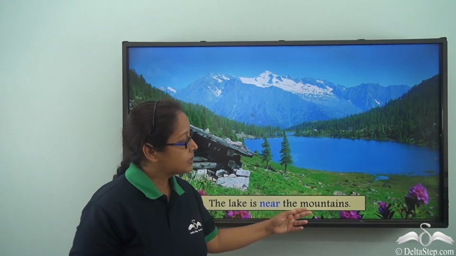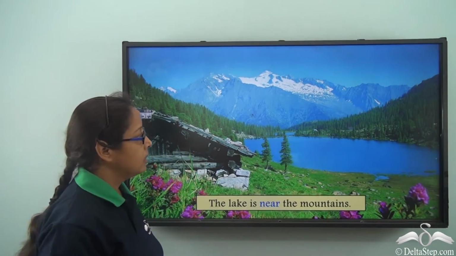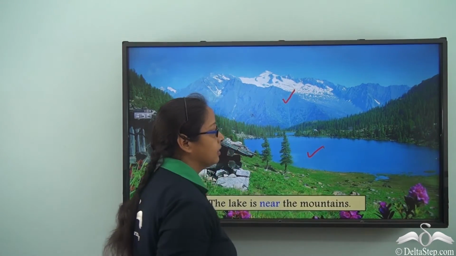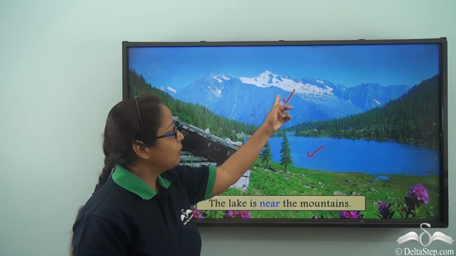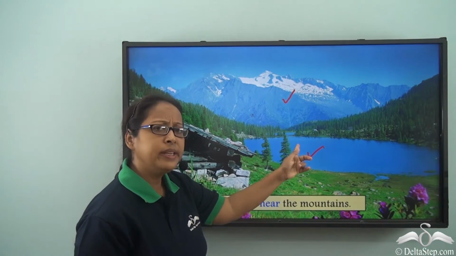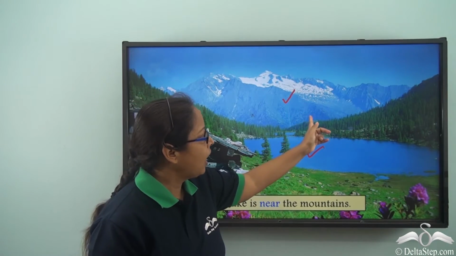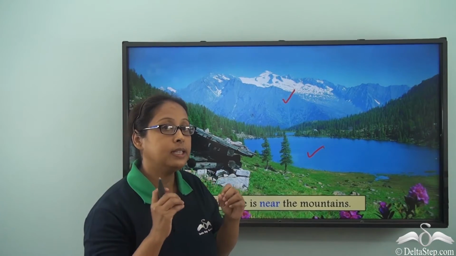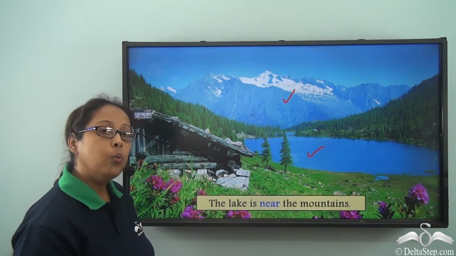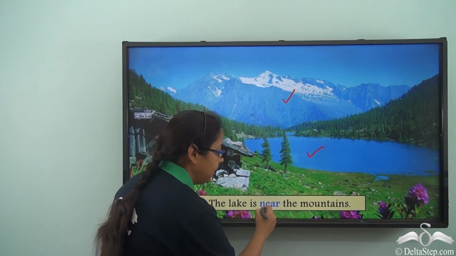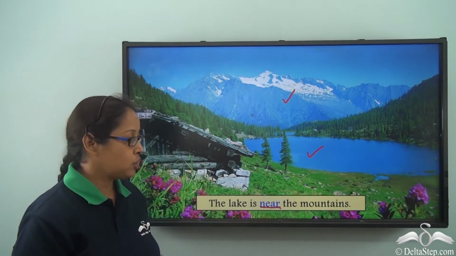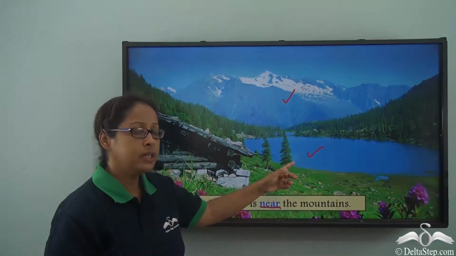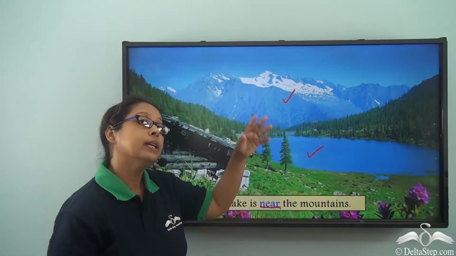The lake is near the mountains. So again, the mountains, the lake. So we see that this mountain and the lake, they are not right next to each other. They are in fact close by. They are close, but they are not right beside each other. So we cannot say that the lake is by the mountain, but we will use the preposition near over here. Because near is what it means. It is close to the mountain, but not right next to the mountain.